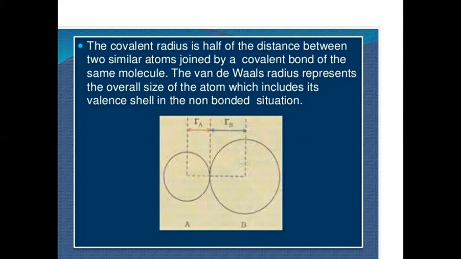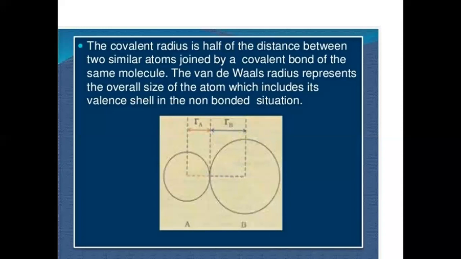It depends upon two factors. The first factor is radius. Whatever will be the radius of the atom will affect the bond length also. If there will be more radius, then bond length also will be more. So we can say that bond length is proportional to the radius, and radius is depending upon the size of atom. So we can say that size of atom is proportional to the bond length.